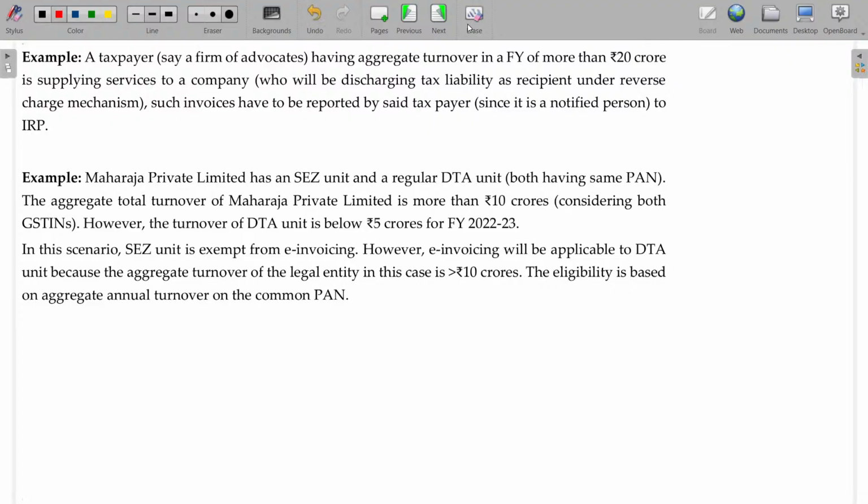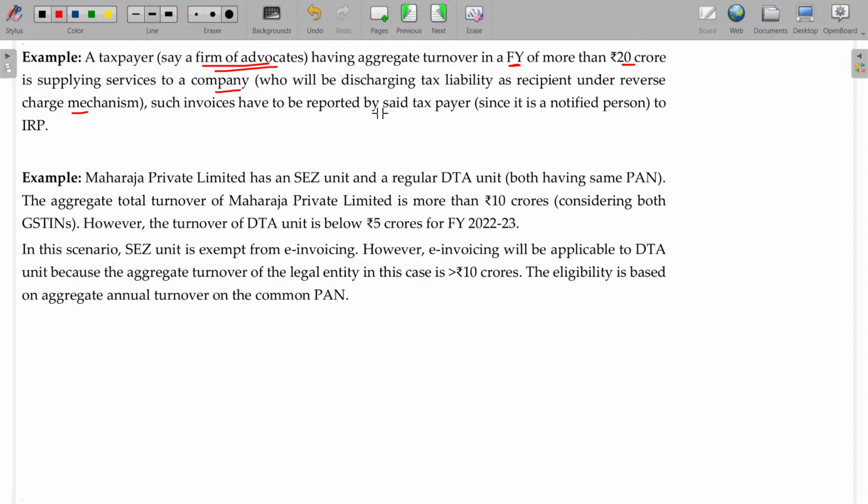Now, let's see. A taxpayer, say a firm of advocates having aggregate turnover in financial year more than 20 crores, is supplying services to a company who will be discharging tax liability as recipient under RCM basis.